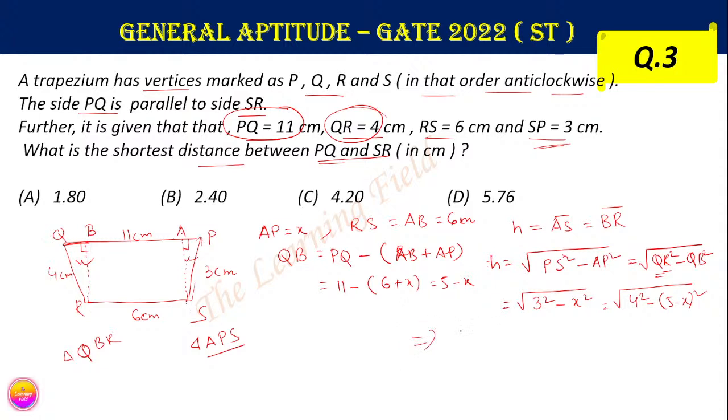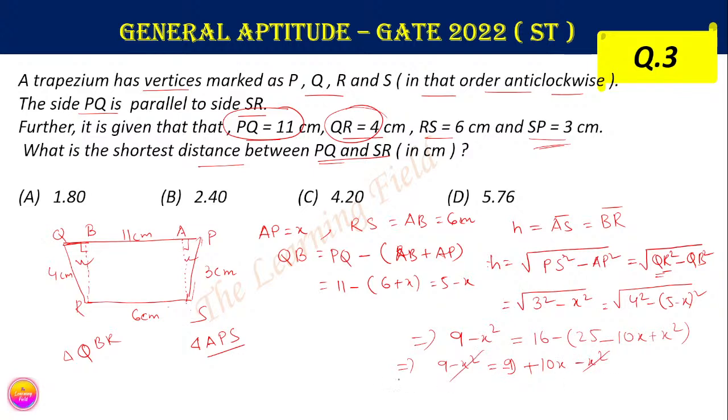If we solve it, we get 9 minus x square equals 16 minus (25 minus 10x plus x square). So 9 minus x square equals 16 minus 25 plus 10x minus x square, which is minus 9 plus 10x minus x square.